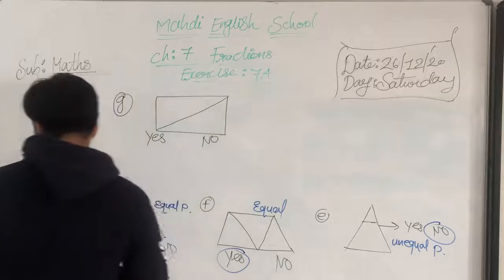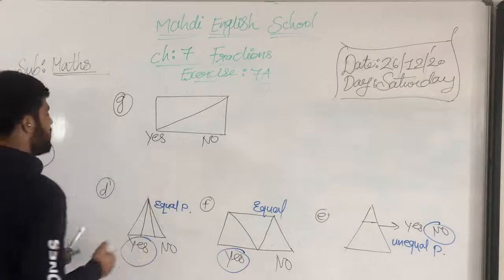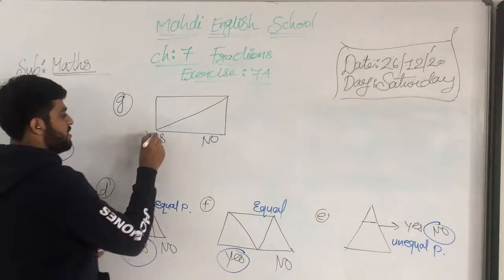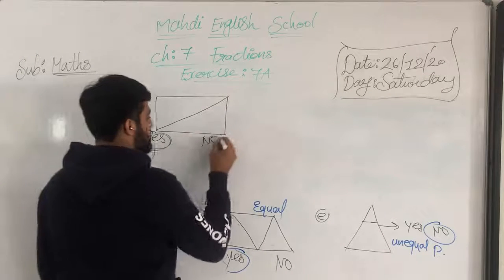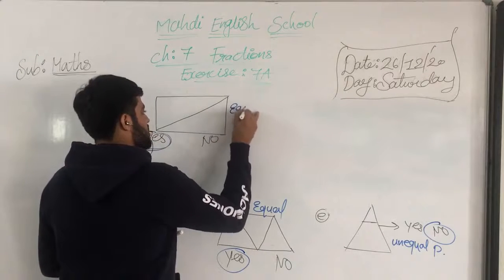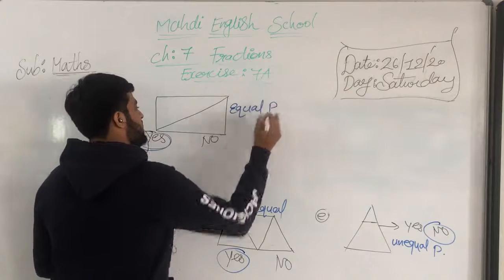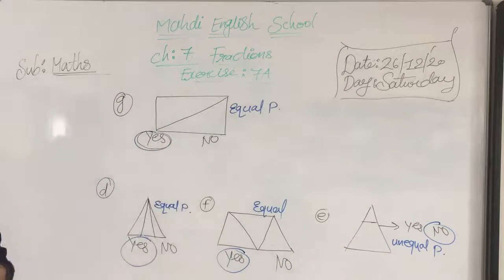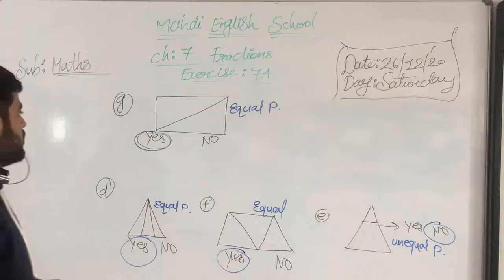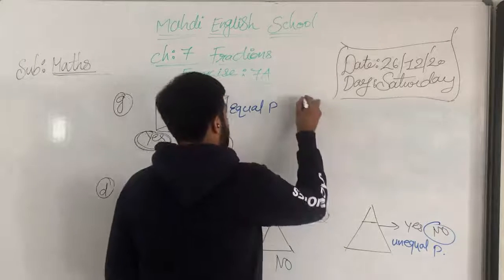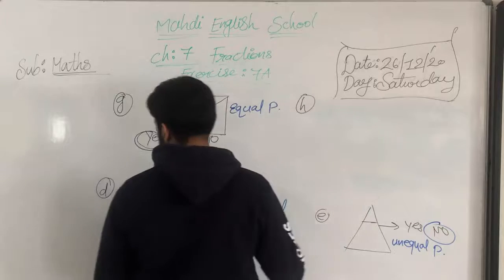Okay, so what we are mentioning is that it is divided into equal parts. Here it's divided into equal parts. So equal parts for yes, unequal parts for no. For my points, my dear students. Now we will move on to the last question, question number H.